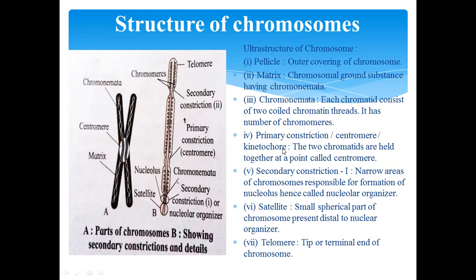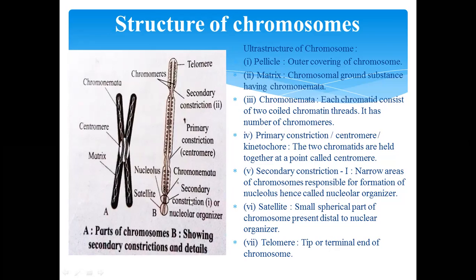Next, the primary constriction. It is also called a centromere or kinetochore. So this is the primary constriction. The two chromatids are held together at a point. It is called a centromere. Two chromatids are held together at the centromere.